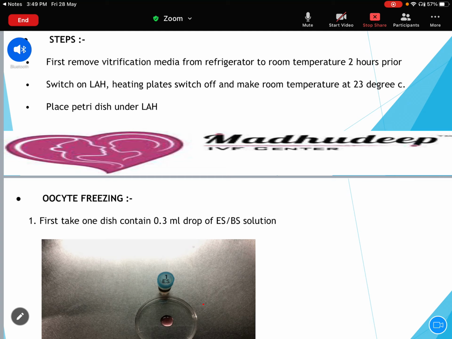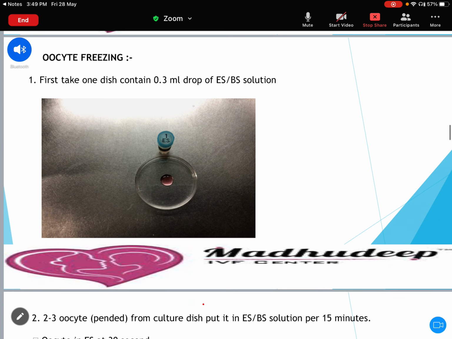During the whole procedure we usually keep the room temperature at 25 degrees, but when we have to do the freezing I turn the room temperature to 23 degrees. So switch on the laminar airflow hood, switch off the heating plates if they are on, and make the room temperature 23 degrees. All the petri dishes which we are going to use for freezing are to be placed under the laminar airflow.